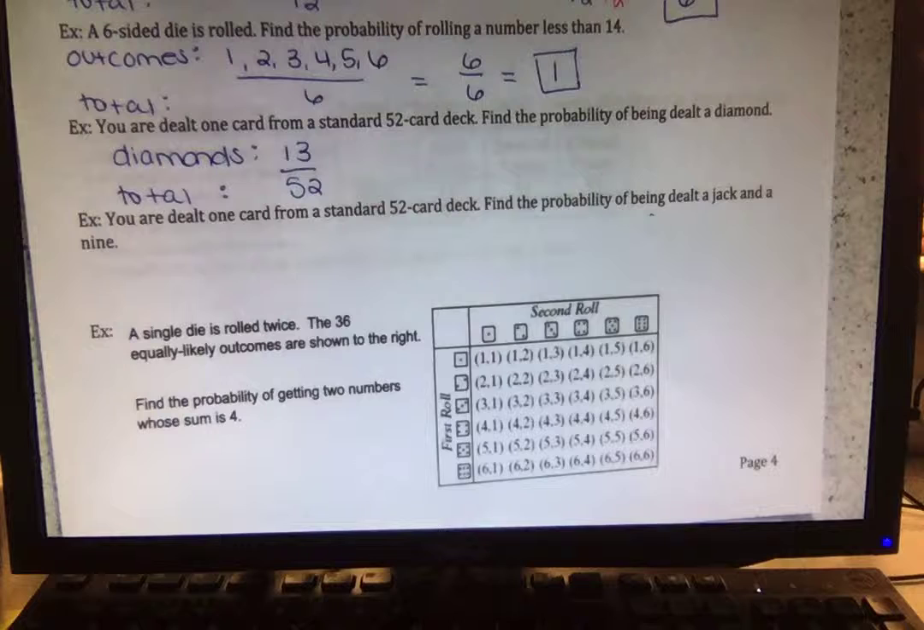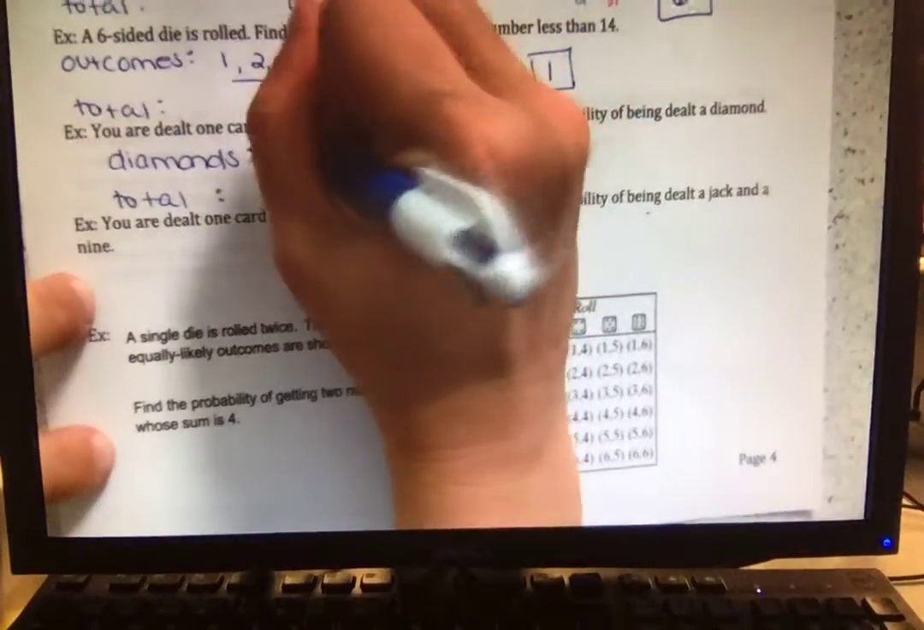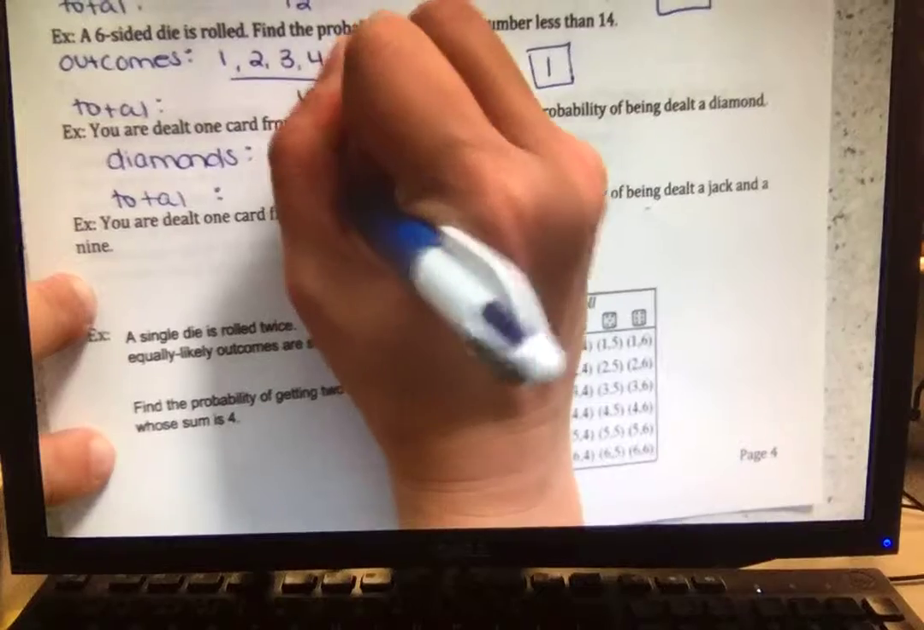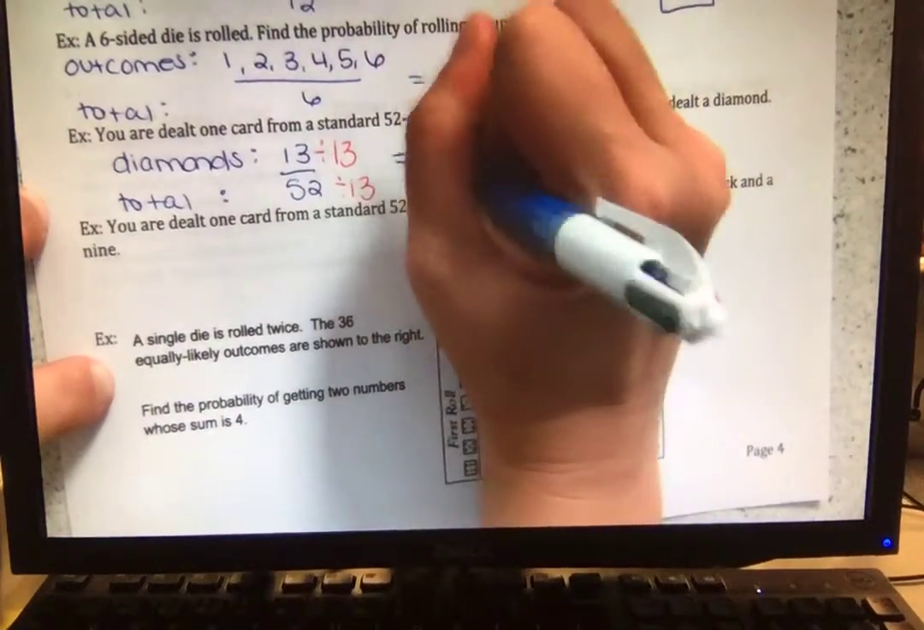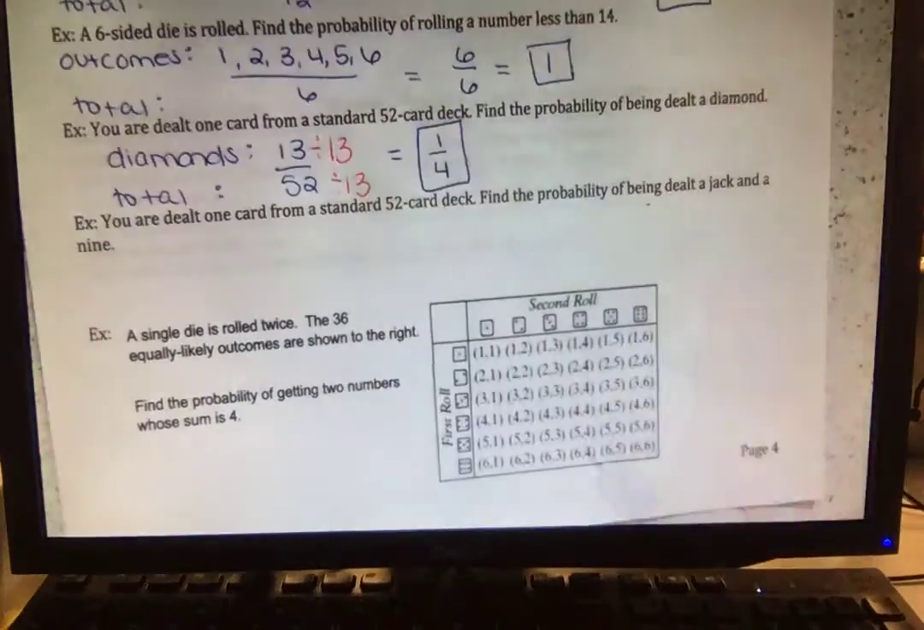Let's simplify this. What do 13 and 52 have in common? 13, good. So they both have a 13 in common. We can simplify that by dividing it out. So we're left over with 1/4.